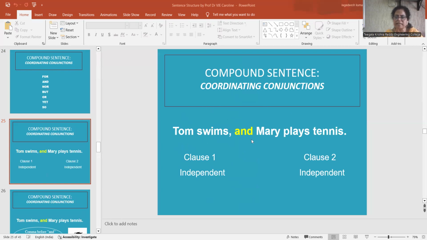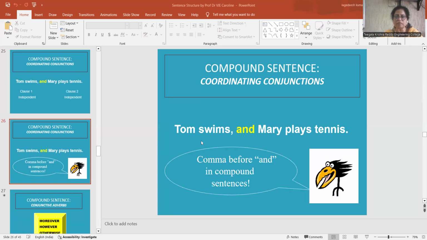Here is one more sentence: Tom swims and Mary plays tennis. Here, clause 1, Tom swims, is independent. And Mary plays tennis is also another independent clause, as I just explained, and it is connected with the coordinating conjunction and. So there are two clauses, both independent. Is it clear for you?